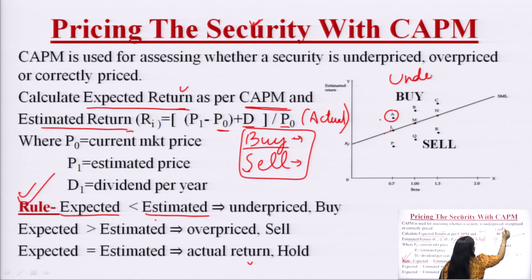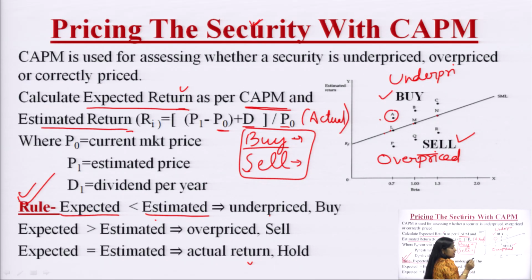And if it is giving us less return as compared to its expected return, it is giving us a lower return. So, it is called overpriced, meaning it is not performing well. So, we should sell that security. Underpriced we should buy, overpriced we should sell. This is the rule for investment, that every time we should buy the underpriced security and we should sell the overpriced security.